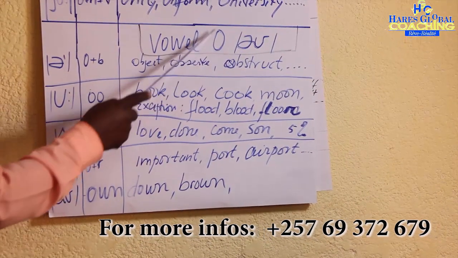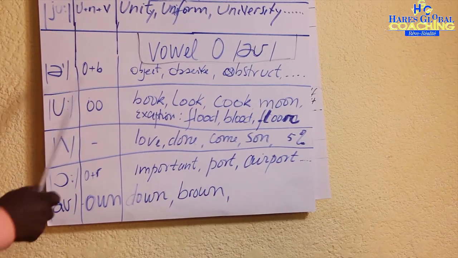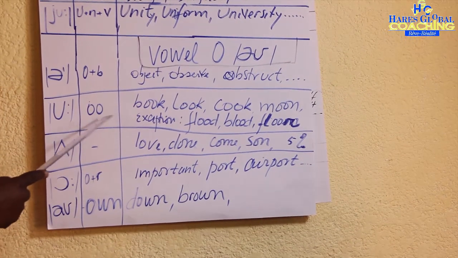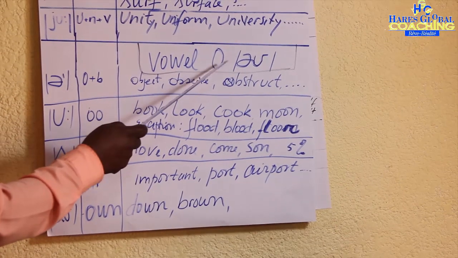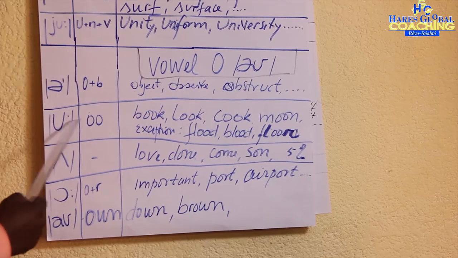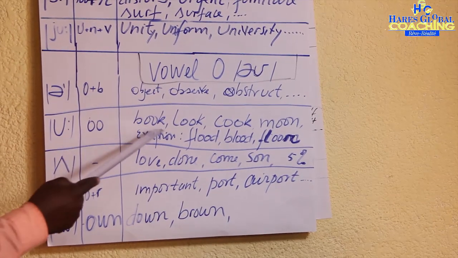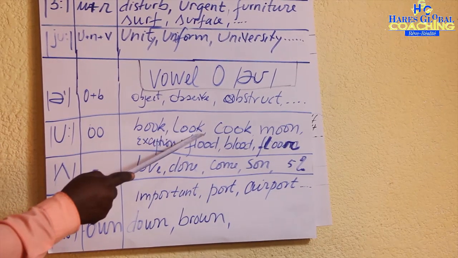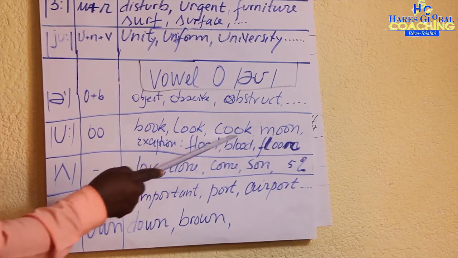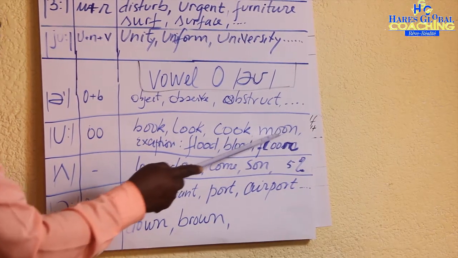This vowel O is read /uː/ in the following context: when you have a double O, then this vowel has the vowel sound /uː/. Book, look, cook, moon.